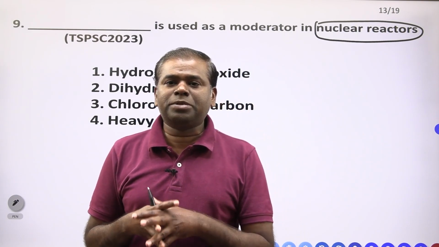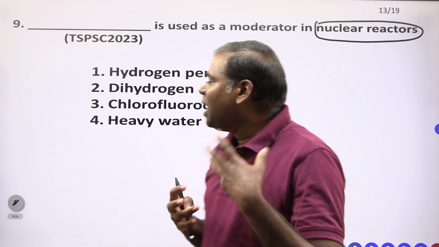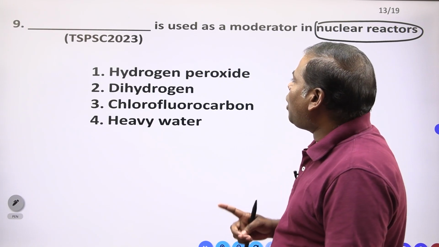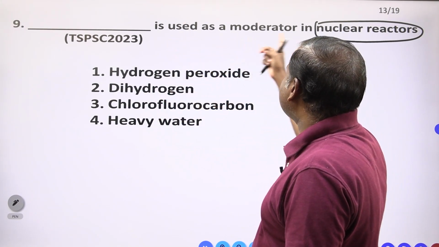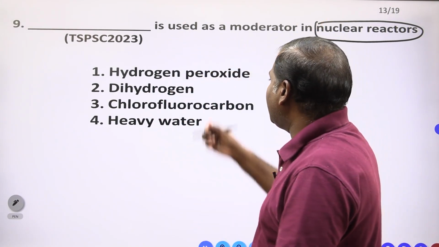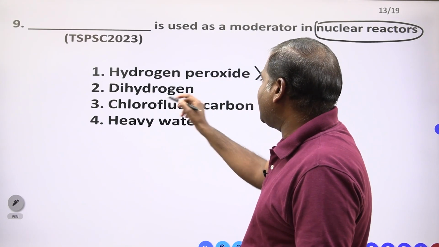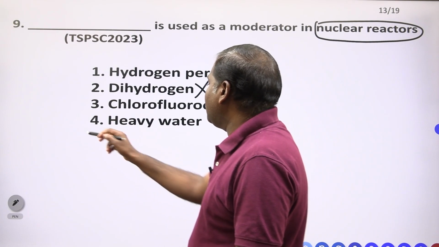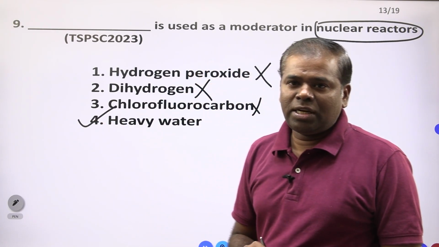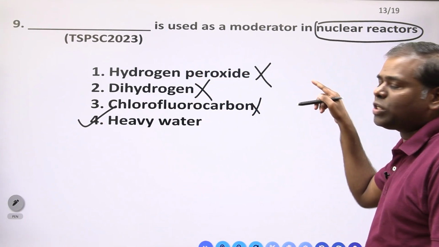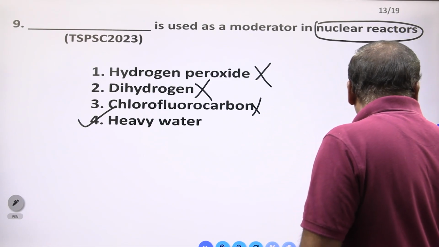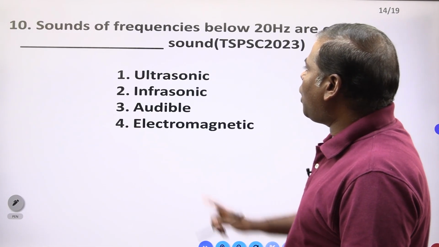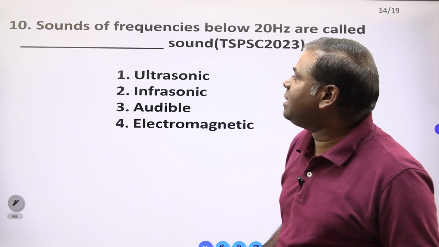That reactor was the Apsara reactor. Right? I told that. So now you have to see which is used as a moderator. Hydrogen peroxide, not correct. Dihydrogen, not correct. Fluorocarbon, not correct. Which one is it? Heavy water. Heavy water we have to use as a moderator in nuclear reactors.